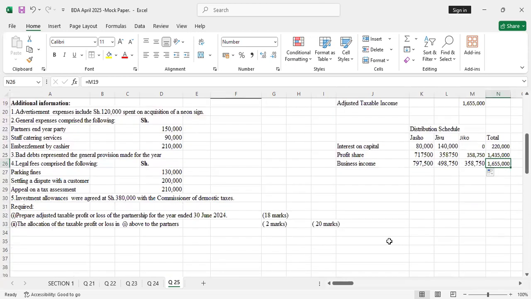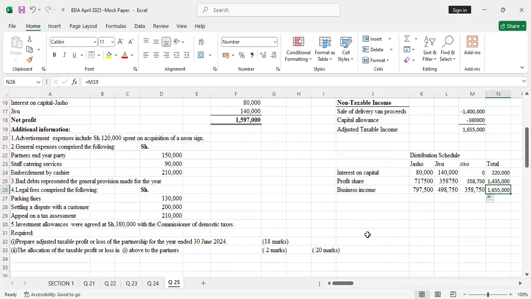What they needed was the allocation, to show what each partner will pay. If you're told to compute tax payable by each partner, you add that part. With this, you'll get your 2 marks.